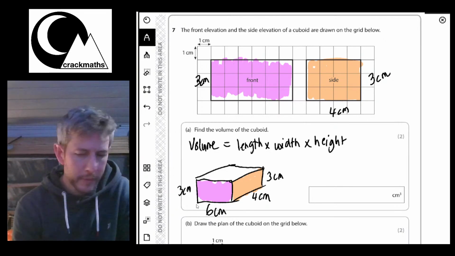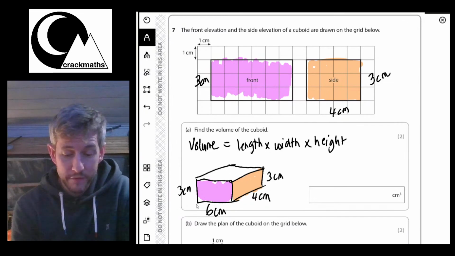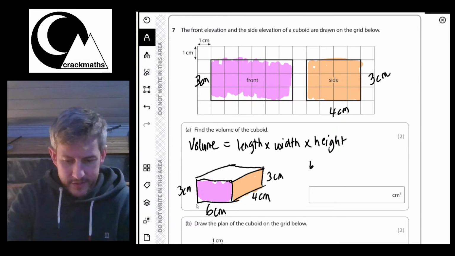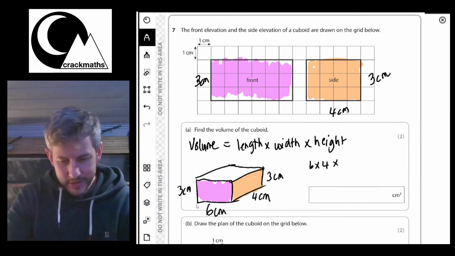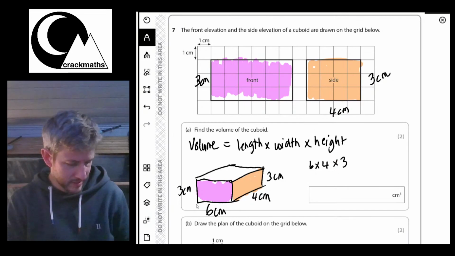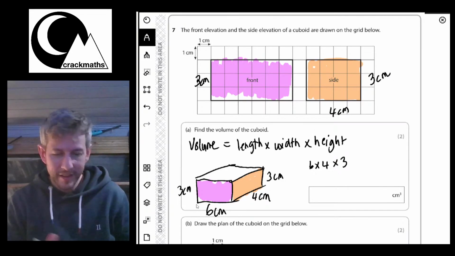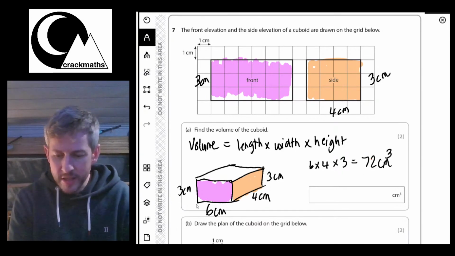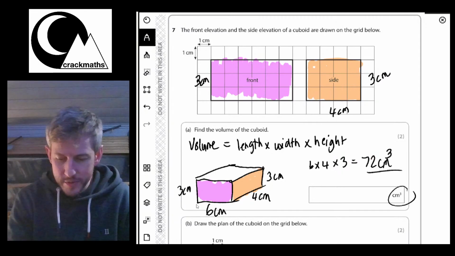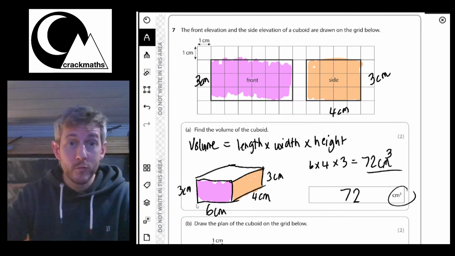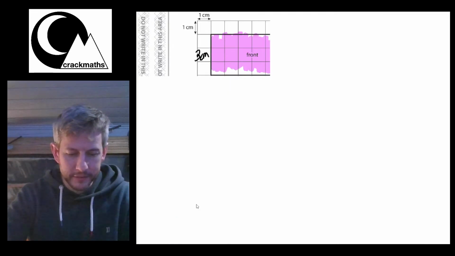So our volume formula is length times width times height. So that is going to be 6 times 4 times 3. I'm going to use my calculator. 6 times 4 times 3. And that equals 72 centimeters cubed. And remember, it's cubed because it's a volume. They've given that to us here anyway. So that's 72 cm cubed. Right, let's have a look at part B.